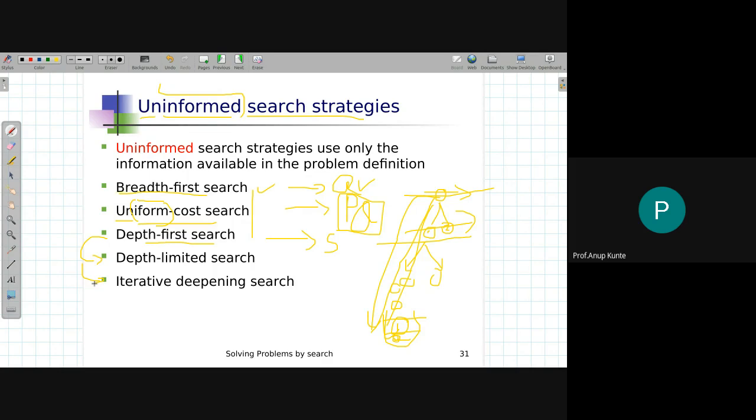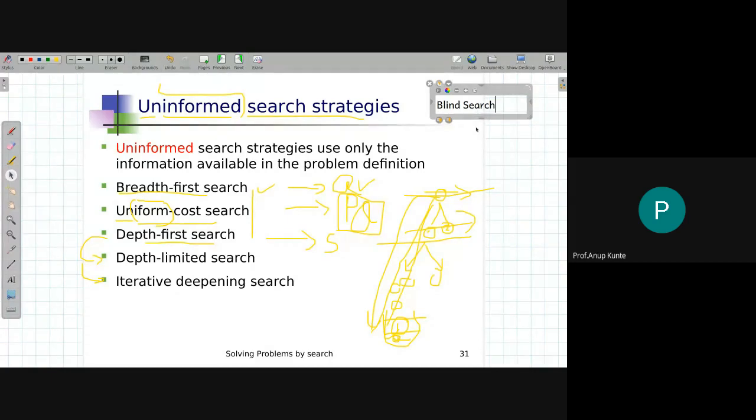What is uninformed search? Uninformed search strategies are those search strategies which only work on the definition of the problem without using any extra knowledge about the problem domain. They are sometimes also referred to as blind search because they do the searching blindly with respect to the problem given to them.